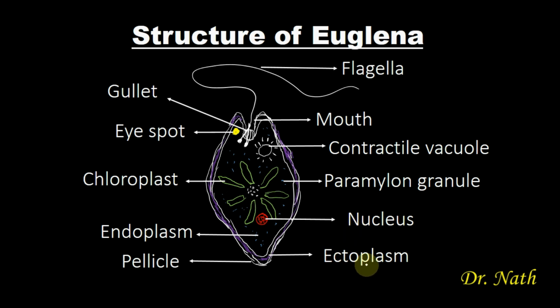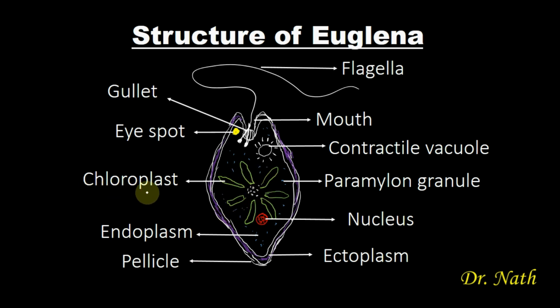Then you have the ectoplasm. The ectoplasm is the layer of fluid between the inner membrane and the outer membrane. And this fluid layer, which is called the ectoplasm, kind of helps in maintaining the integrity of the cell. Then we have the pellicle, which is the outer membrane of Euglena, and the pellicle is very flexible, and it is what is responsible for the flexibility of Euglena. Then we have the endoplasm, which is the layer of fluid within the inner membrane.